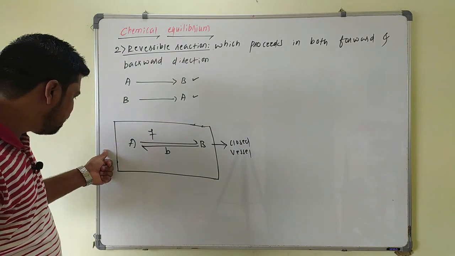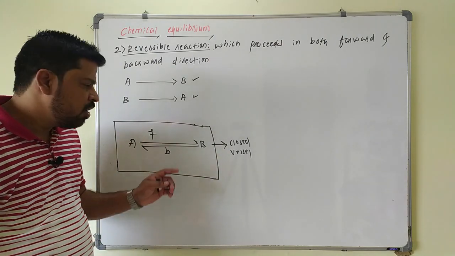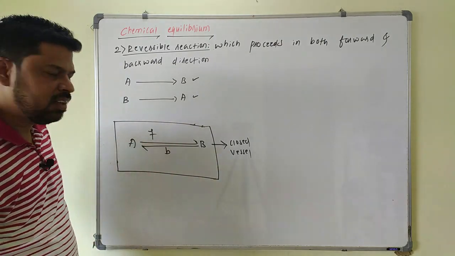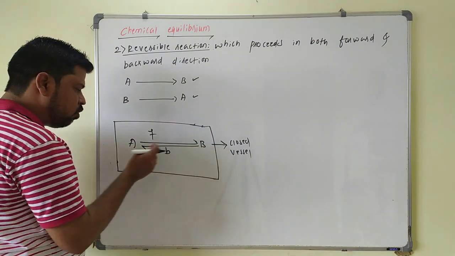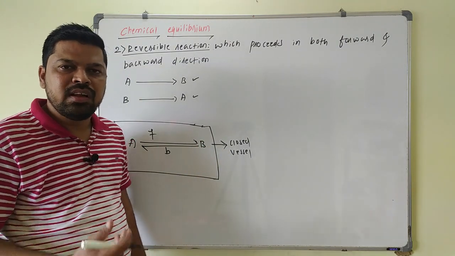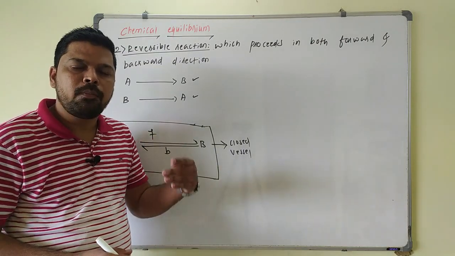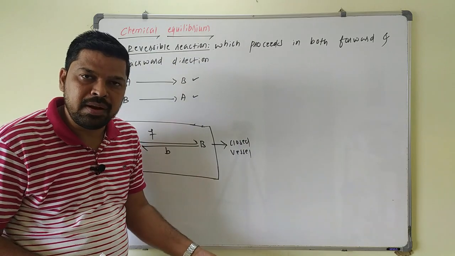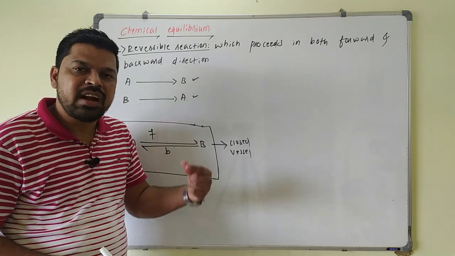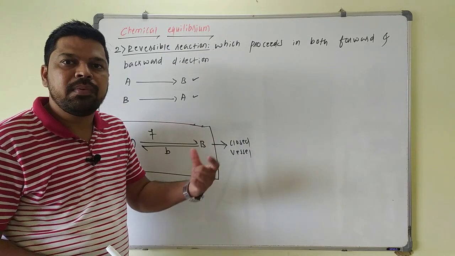Next thing, in the reversible reaction, always some amount of reactant is available due to the backward reaction. Due to the backward reaction, B will react to give back A. Always some amount of reactant will be available in the reaction mixture. That's why this reversible reaction will not proceed to 100% completion. The concentration of the reactant will not be consumed completely. It will never become zero.